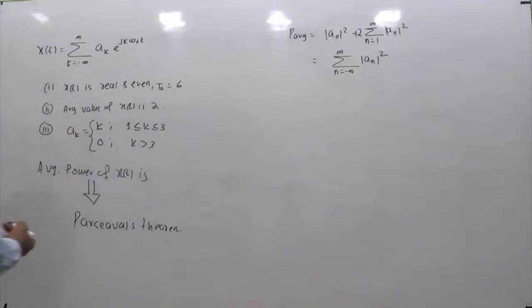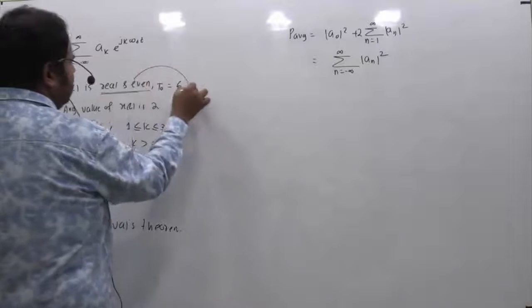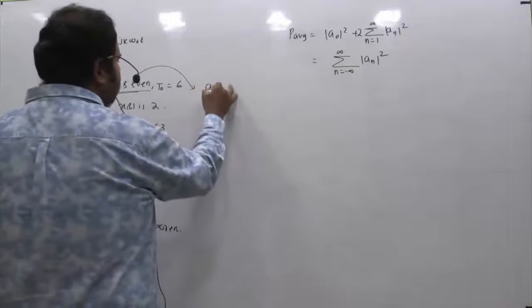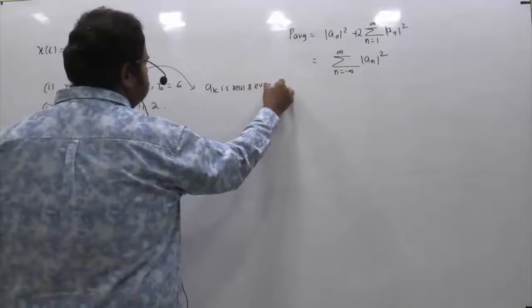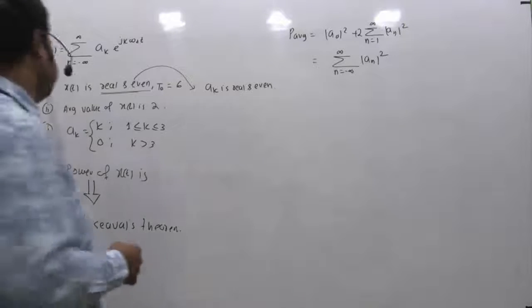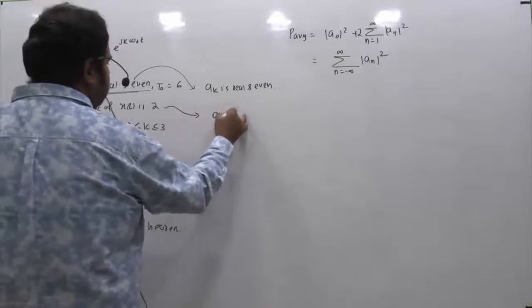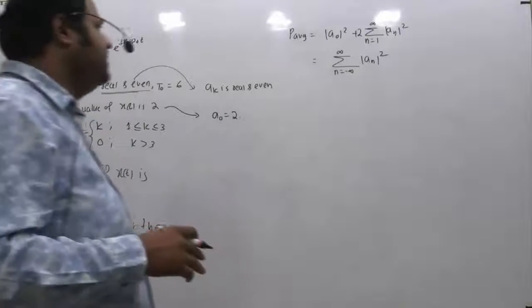Now the point is, if x of t is real and even, what information are they trying to tell us? If x of t is real and even, it means your ak is real and even. So based on the symmetry property, if the time domain signal is real and even, the corresponding spectrum will also be real and even. We'll see the implication of this. Average value of x of t is 2. It means your a naught is equal to 2. Average value is nothing but the DC value.